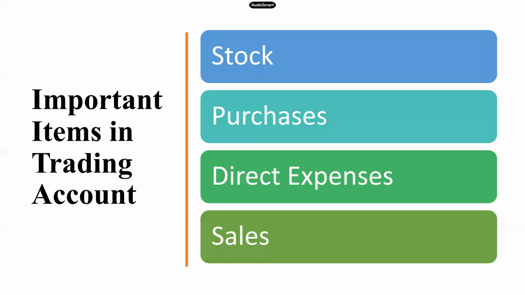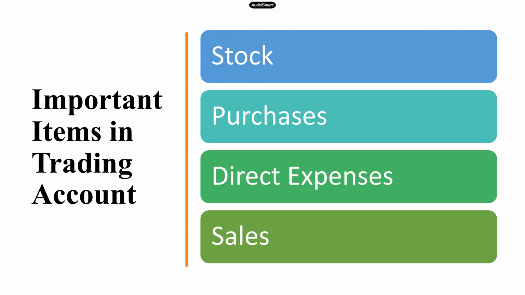Stock, we have two things, opening and closing. Opening on the debit side, closing on the credit side. Purchases is an expenditure, so all purchases will come on the debit side. Now we'll first go to sales, then we'll go to expenses. So sales is exactly opposite to purchases. Sales again means the sale of goods only. It doesn't mean the sale of assets. So we do not call sale of assets as sales. Remember that. So sales means all those goods which are to be sold.